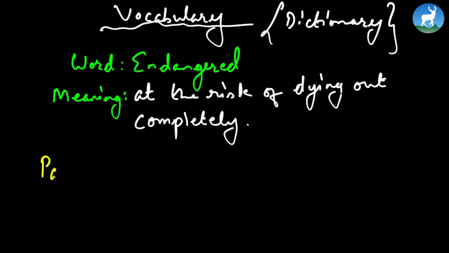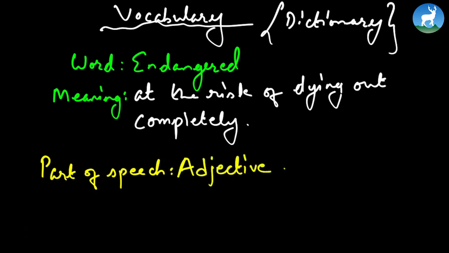That is whether it's adjective, adverb, and so on. And it is always hopefully given next to the word, so it is easier for you to find the part of speech. And endangered, its part of speech is adjective. In the dictionary they usually write it ADJ for adjective, and if it's adverb it will be ADV for adverb, and N for noun or V for verb.